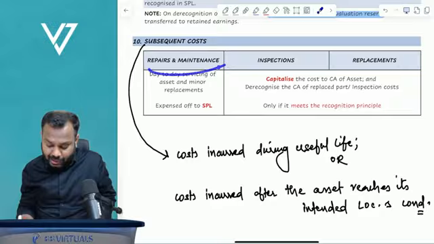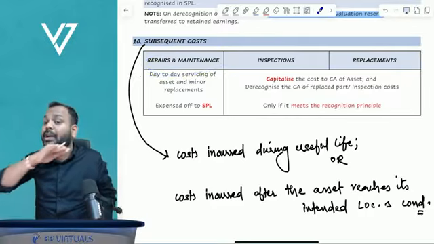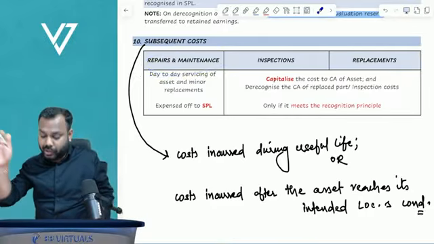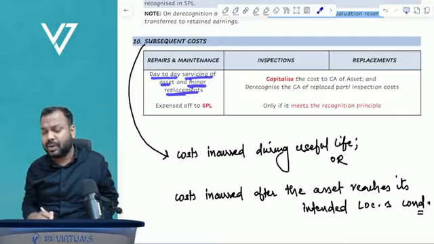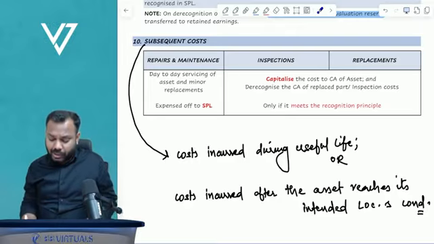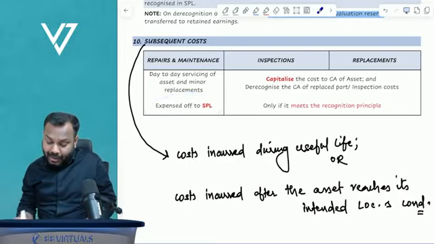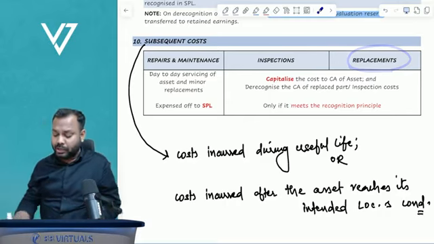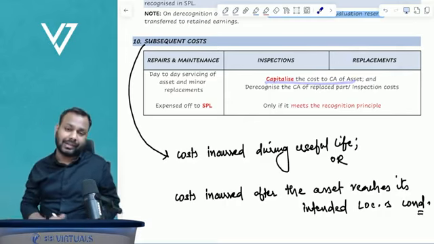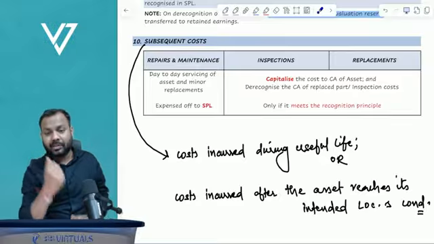Repairs and maintenance do not increase the economic benefits, they just maintain them. So day-to-day servicing, repairs and minor replacements are expensed off to P&L. But inspection costs and replacement costs are capitalized to the cost of the asset. Let me explain the example.